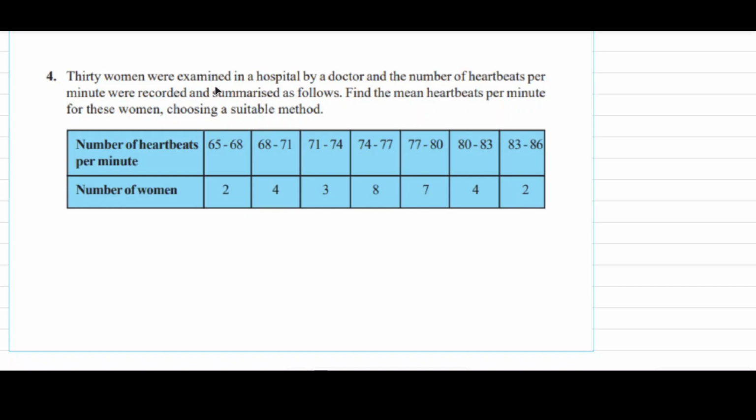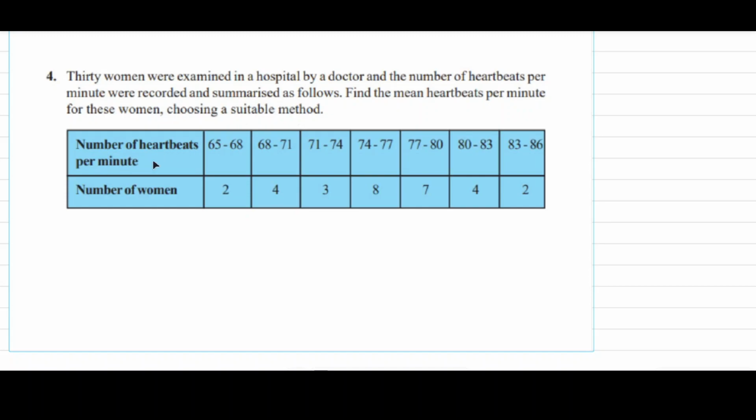30 women were examined in hospital by a doctor and the number of heartbeats per minute were recorded and summarized as follows. Find the mean heartbeats per minute for these women choosing a suitable method. So according to our convenience we will use one of the three methods.